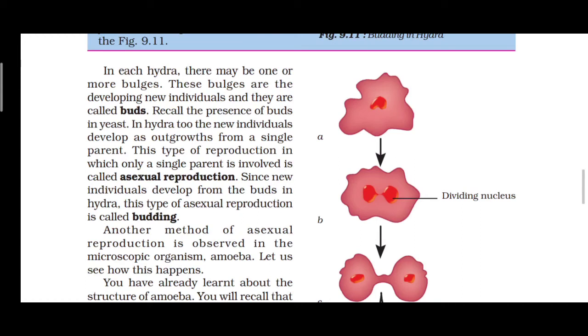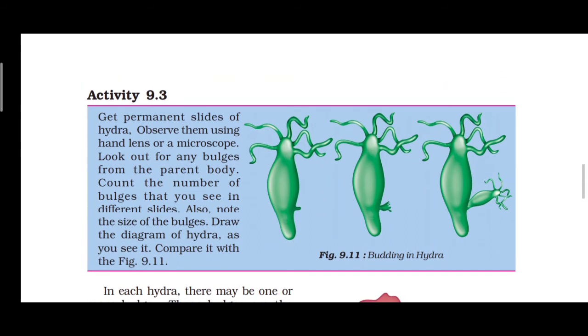Buds are developing new individuals, and they are called what? Buds. In this example we discuss Hydra. In each Hydra there may be one or more buds present. See the picture. The buds are developing new individuals, and they are called buds.